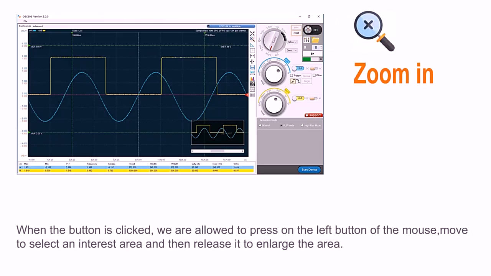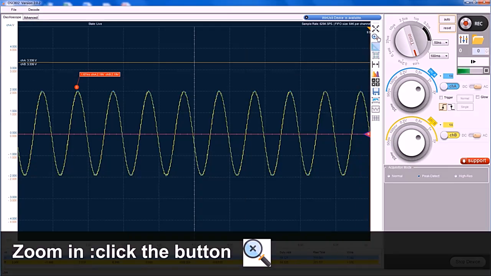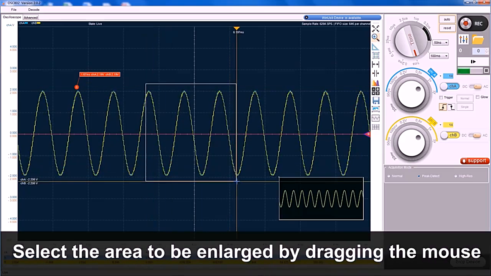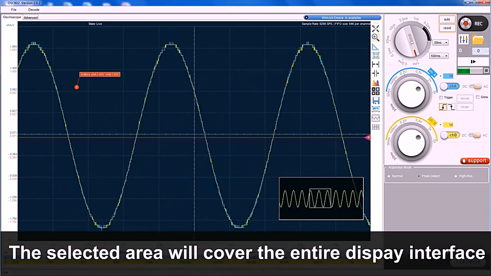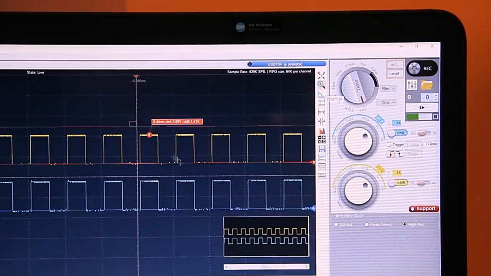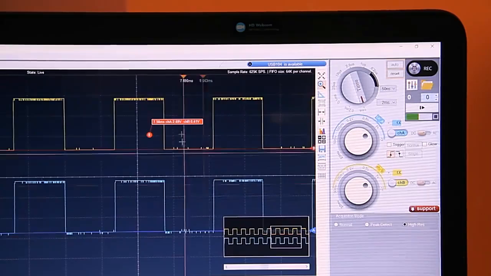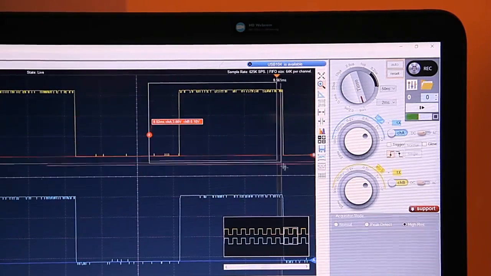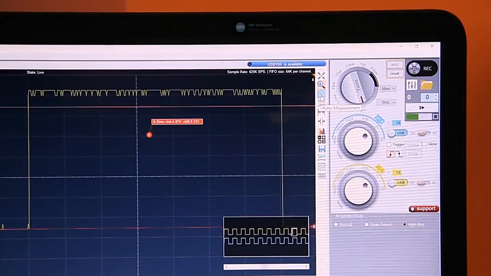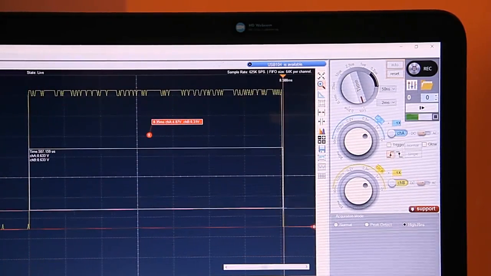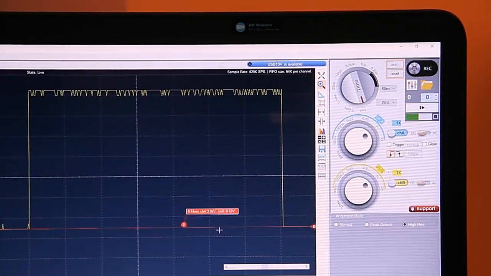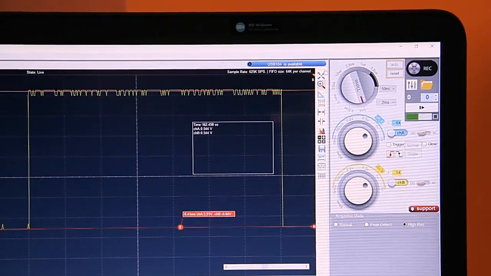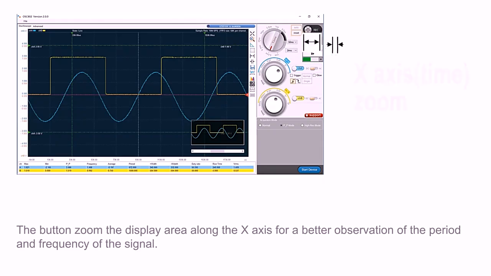We have two kinds of zoom-in operations. When this zoom-in button is clicked, we can drag the mouse to select and release it to zoom in. Let's do it again. We can drag the mouse and release to zoom in. We can do it again and again until we are satisfied. Click this. You can also use this ruler tool to measure the time span or voltage span. Use this reset button to return to the original state.